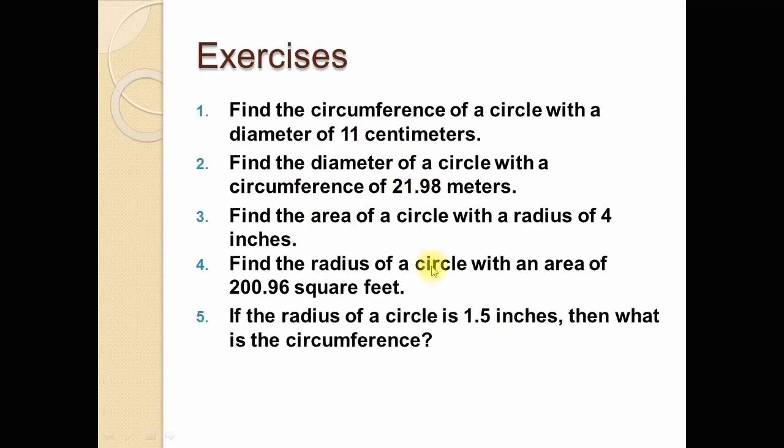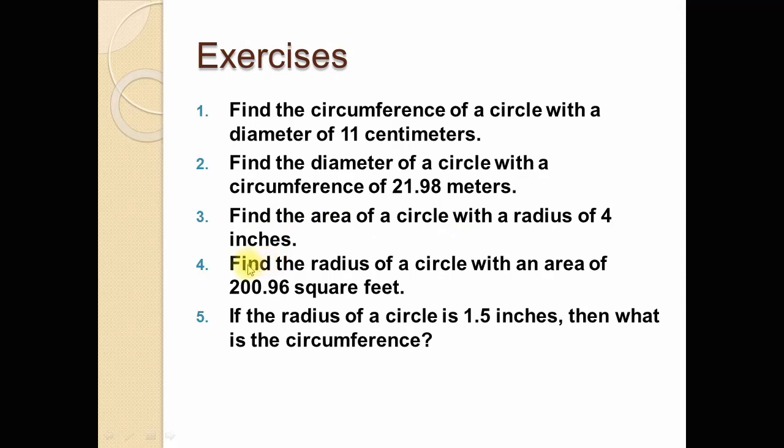Now some problems for exercise. Dear students, try yourself to solve these questions. The first question says, find the circumference of a circle with a diameter of 11 centimeters. The second question, find the diameter of a circle with a circumference of 21.98 meters. Third question, find the area of a circle with a radius of 4 inch.